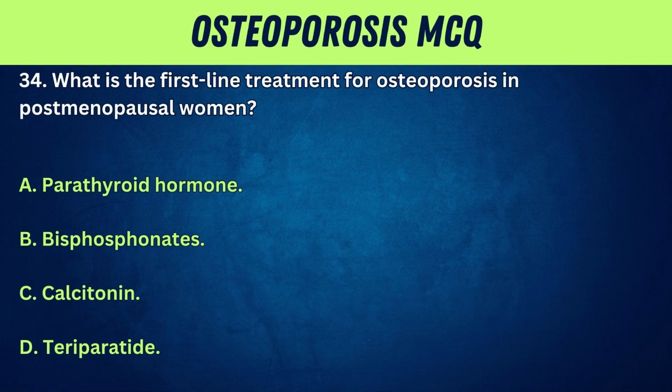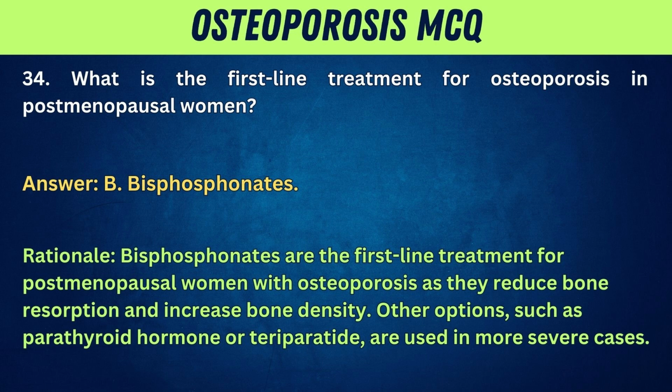34. What is the first-line treatment for osteoporosis in postmenopausal women? A. Parathyroid hormone. B. Bisphosphonates. C. Calcitonin. D. Teriparatide. Answer: B. Bisphosphonates. Rationale: bisphosphonates are the first-line treatment for postmenopausal women with osteoporosis as they reduce bone resorption and increase bone density. Other options such as parathyroid hormone or teriparatide are used in more severe cases.